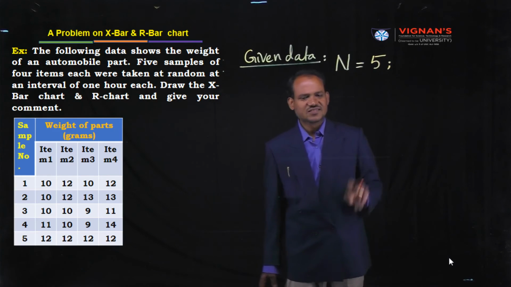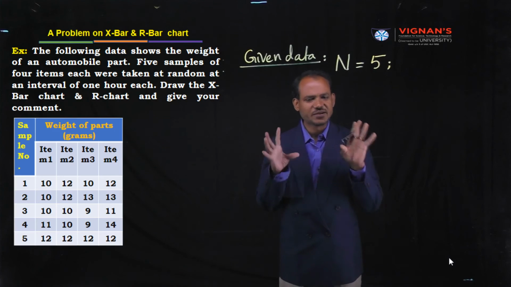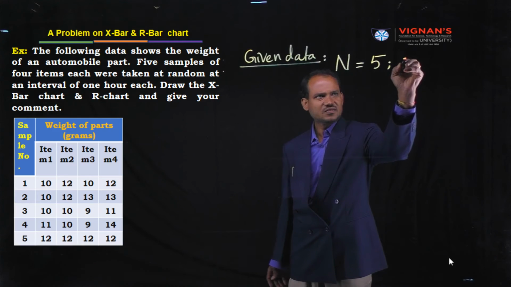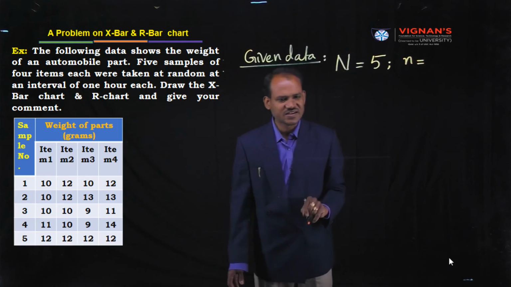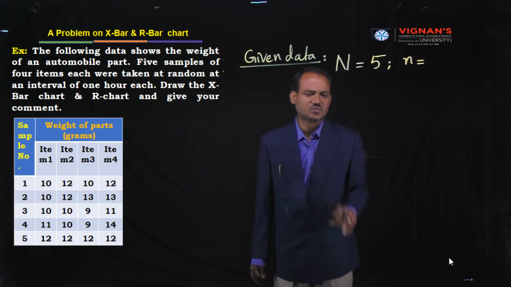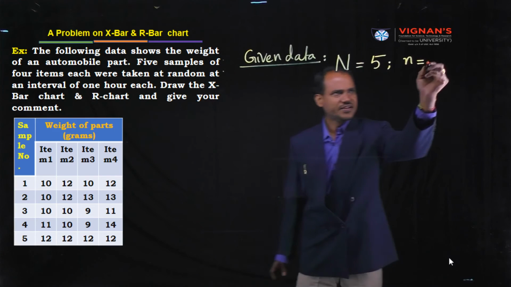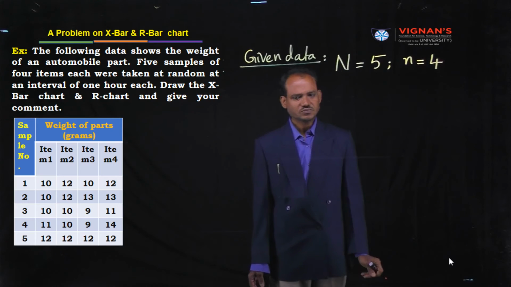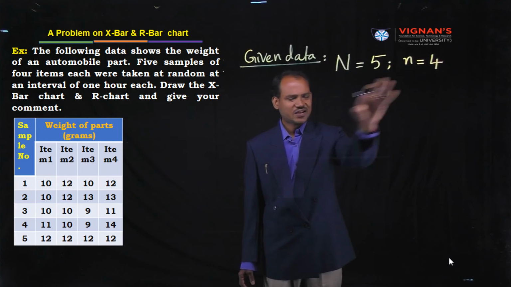In each sample, how many items are we inspecting? That is known as sample size, represented with some other symbol. Let us assume small n is the sample size. n is equal to 4. First write like this, the given data.